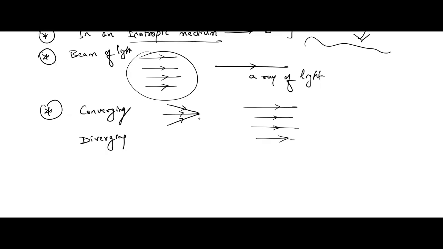Now what is a diverging or divergent beam? Okay, a beam of light in which rays propagate in such a way that they move out of a point. They are moving from one point and they are traveling in different directions. Okay, they are traveling in different directions, that is called divergent or diverging.